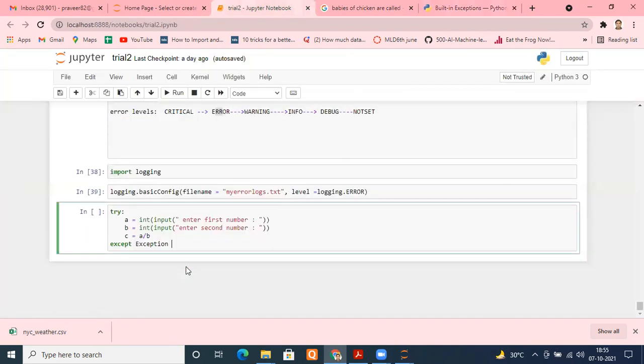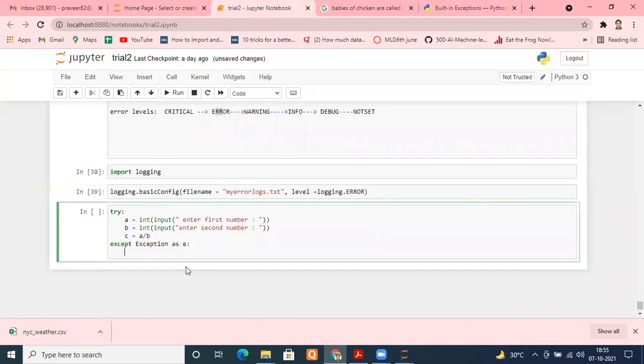So I'm typing except Exception as e, creating an alias e. Now I have to use the logging module, and in the logging module there is a method known as exception. Just type exception, and pass e, because this e will have the information about the exception that occurred.